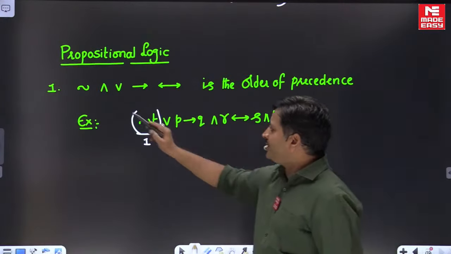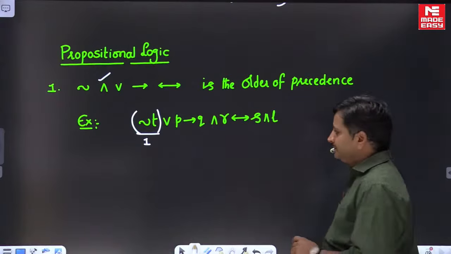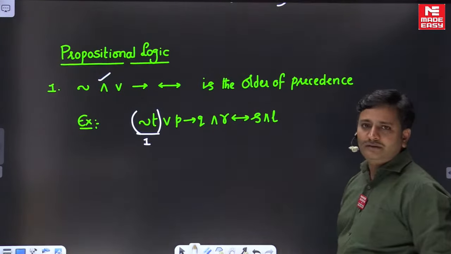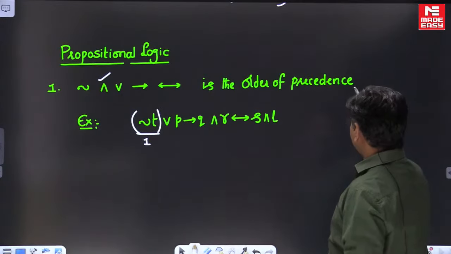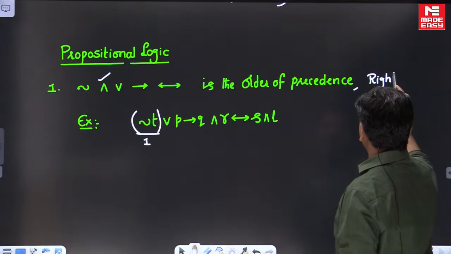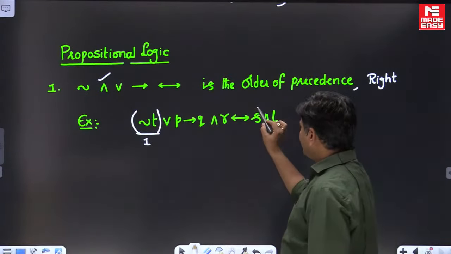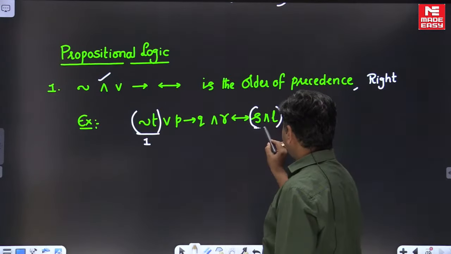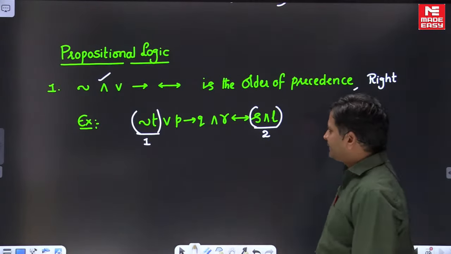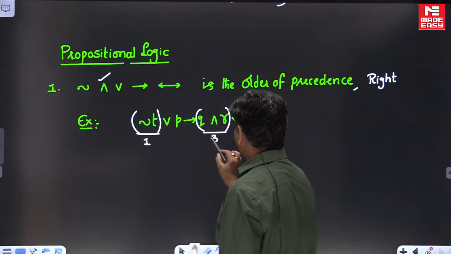After negation, to whom do you have to give the preference? Conjunction. But we have two conjunctions here, Q and R, S and L. To whom do I have to give the preference? Friends, here you always evaluate connective operators from right to left. From right to left, friends. Okay. So therefore you have to give preference to S and L, which is second priority. Clear? After this we can evaluate Q and R, which is the third one.